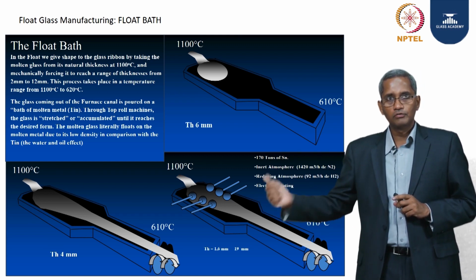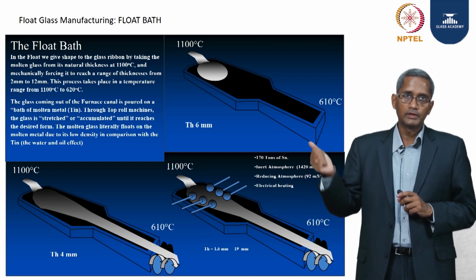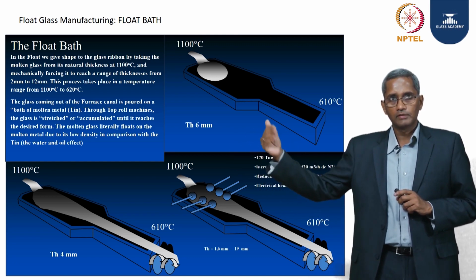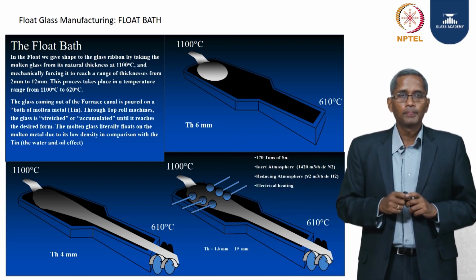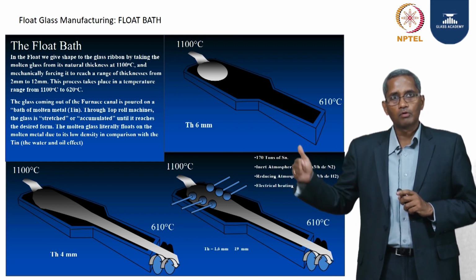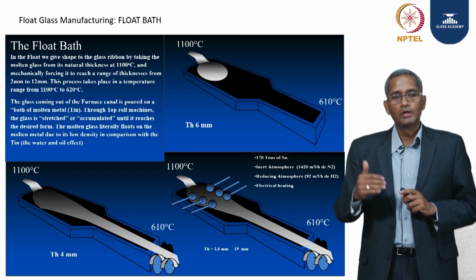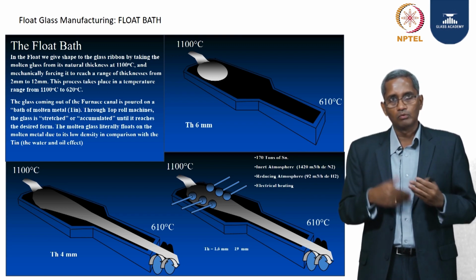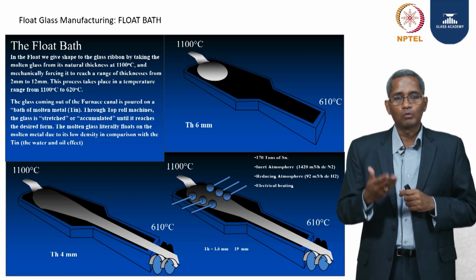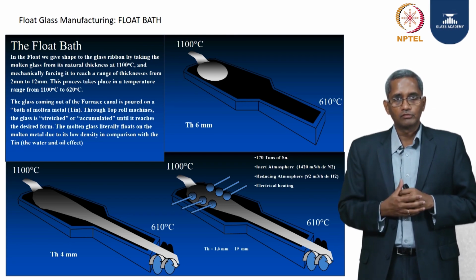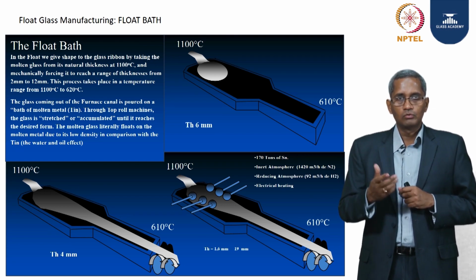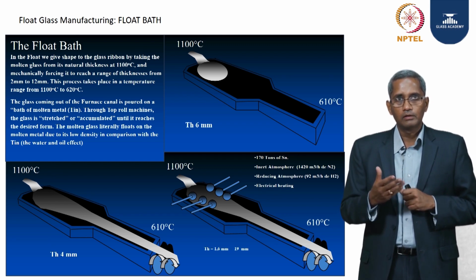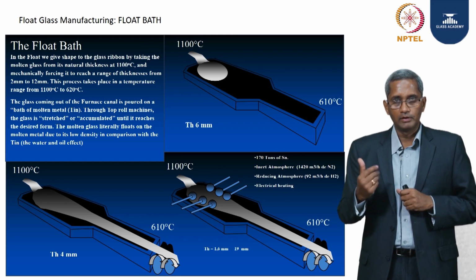The next top roll, I reduce it to 6 meters per minute, further the thickness builds up, and progressively if I want to make extreme thicknesses like 15 millimeter or 19 millimeter, then we keep on employing more top roll machines and have a big difference between the speed from one top roll to the next top roll, by way of which we could provide the different thicknesses that we want. So just to summarize, the float bath is the place where the float glass manufacturing, the name comes from.